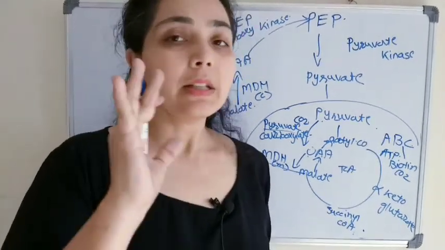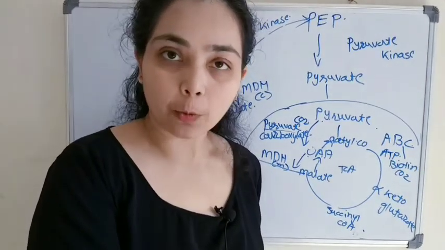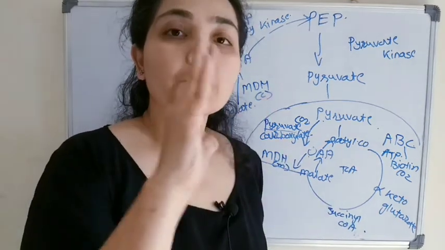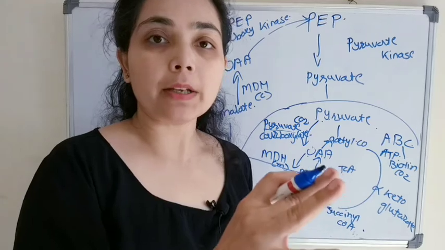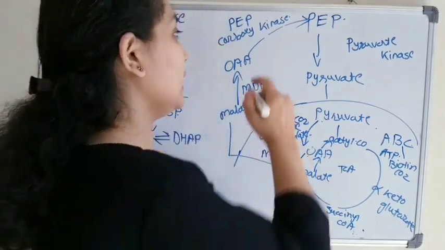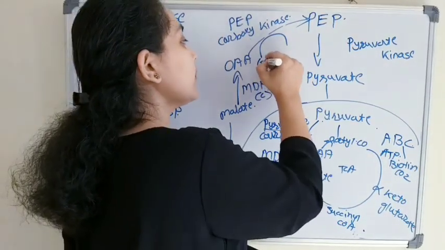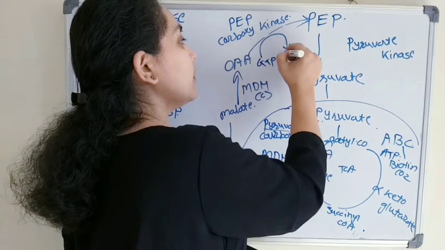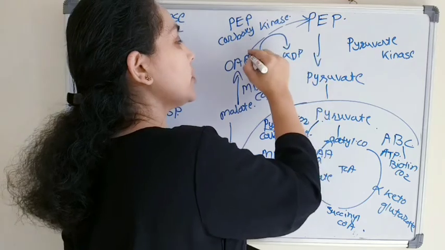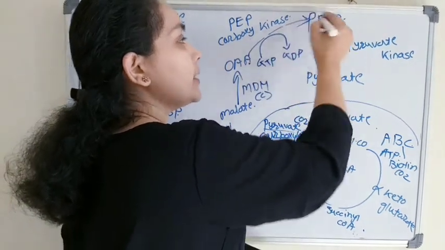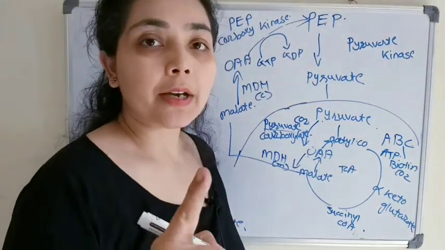As the name suggests, phosphoenol pyruvate carboxykinase. Kinase means there must be the addition of a phosphate group. So here the source of the phosphate group is GTP, not ATP. One molecule of GTP will convert to GDP, and the phosphate group will add here. So oxaloacetate will convert to phosphoenol pyruvate.